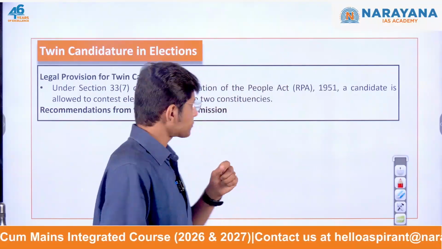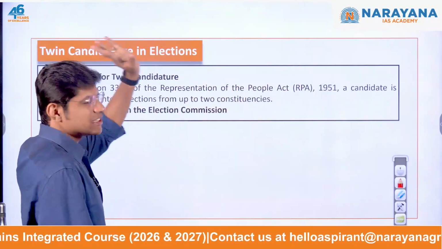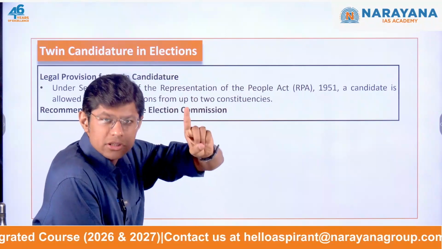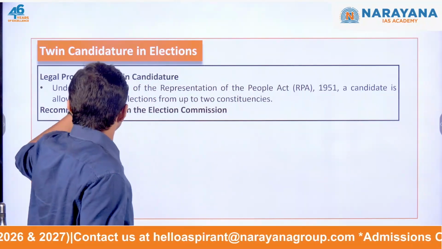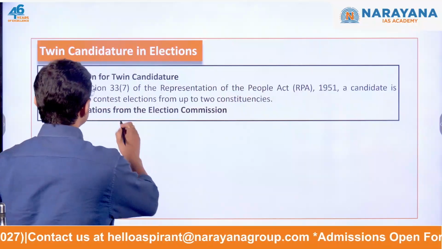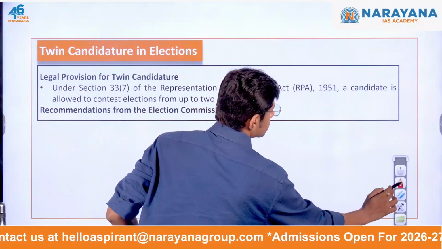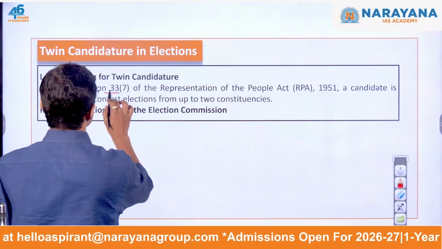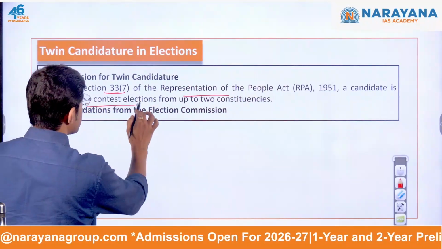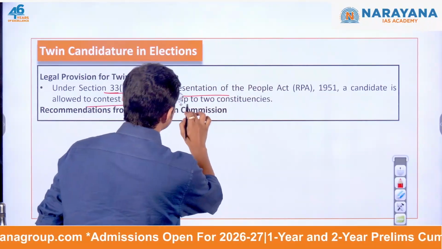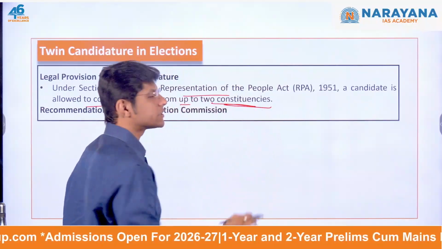understand. Twin candidature means one person can contest from two constituencies. There is a legal provision under section 33 clause 7 of the RP Act. A candidate is allowed to contest elections from up to two constituencies.